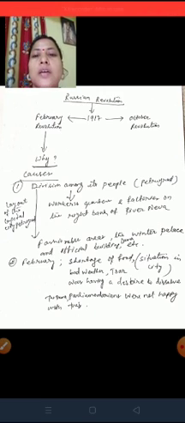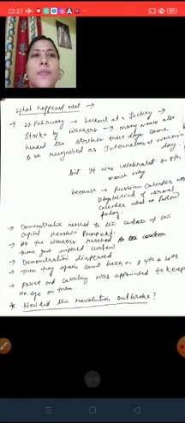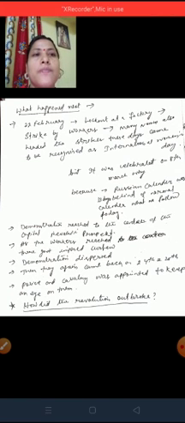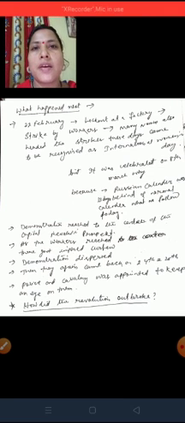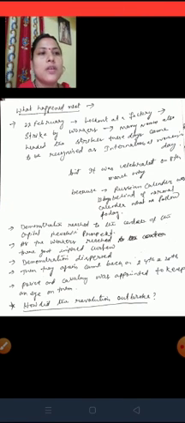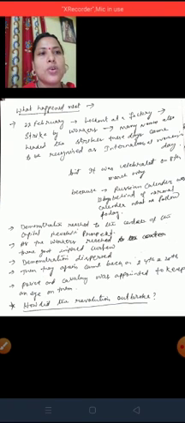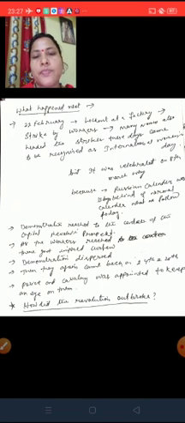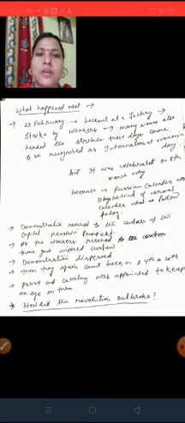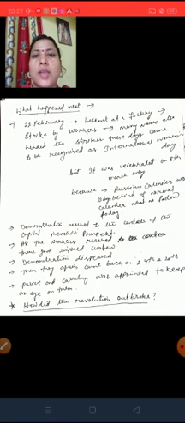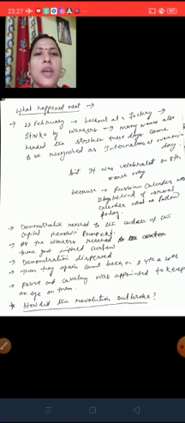Let us see the next part. What happened next is the question. On 22nd February, a lockout took place at a factory on the right bank. The next day, workers in 50 factories called a strike in sympathy. So on 22nd February there was a lockout at a factory, then the workers went on strike in many factories.